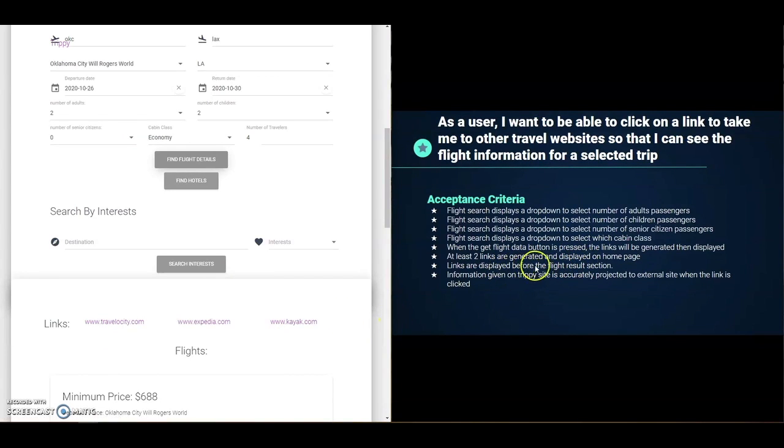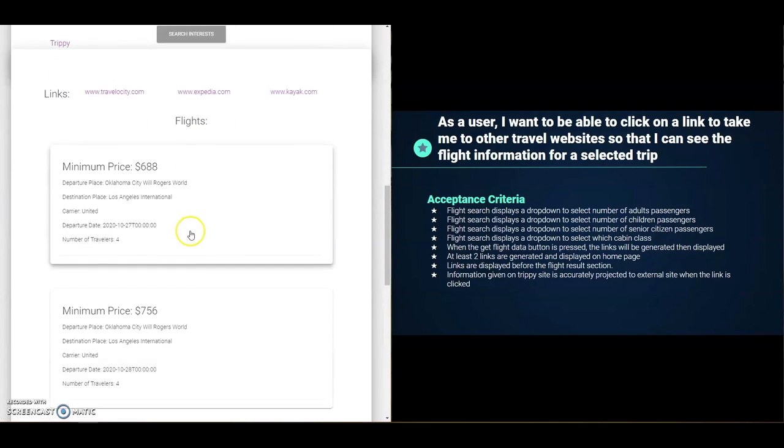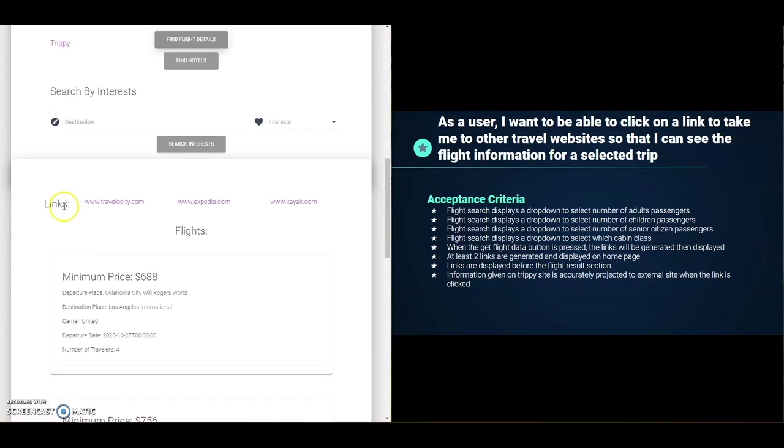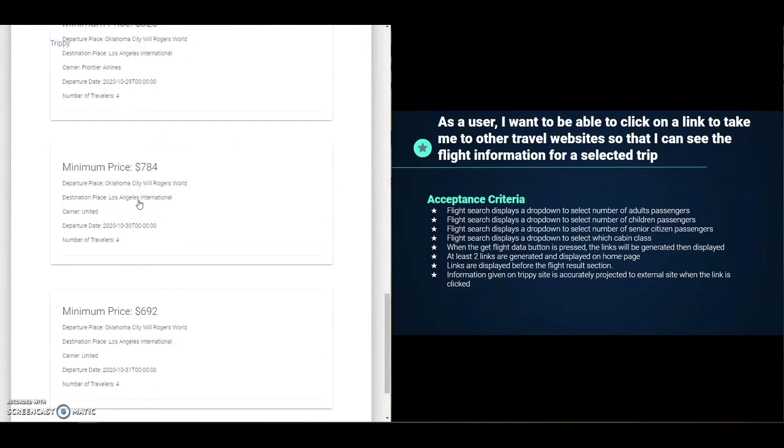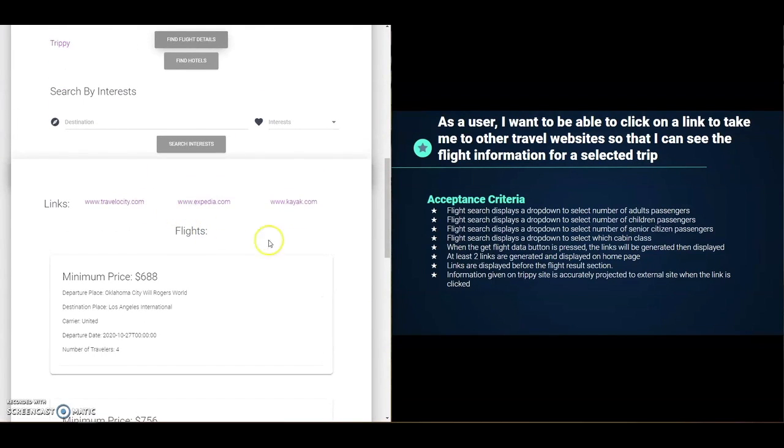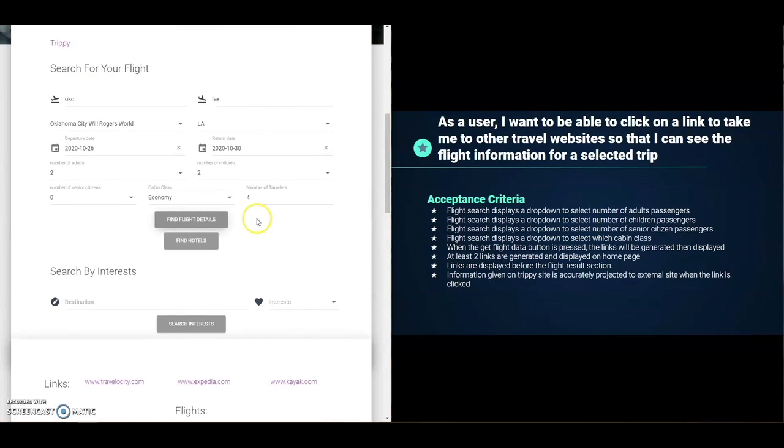Links are displayed before the flight results section. So this is the link section, and then these here are the flight results. So links are always going to be displayed before the flight results. Information given on TripUSite is accurately projected to external site when the link is clicked. To display that, I'll go ahead and click on one of the links.